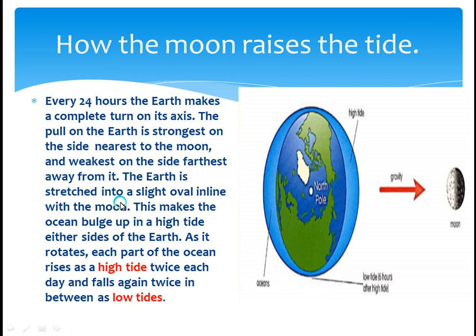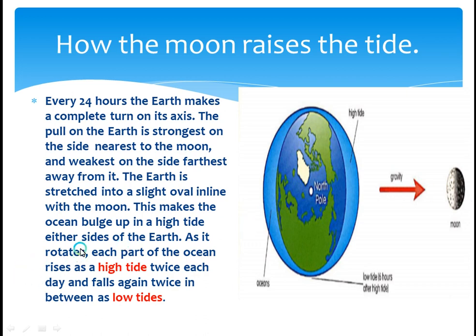The earth is stretched into a slight oval in line with the moon. This is how it's stretched. This makes the ocean bulge up in a high tide, on either side of the earth. Now, this is how it's pulled. This is the pull of gravity.